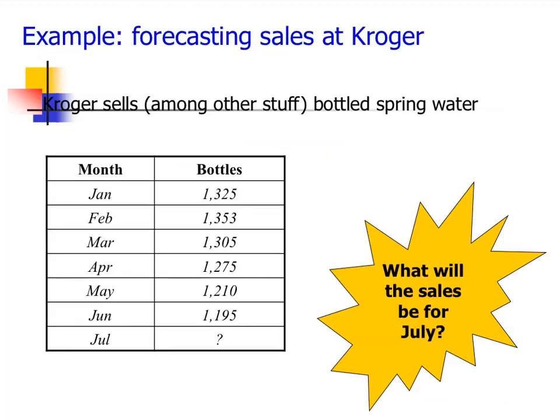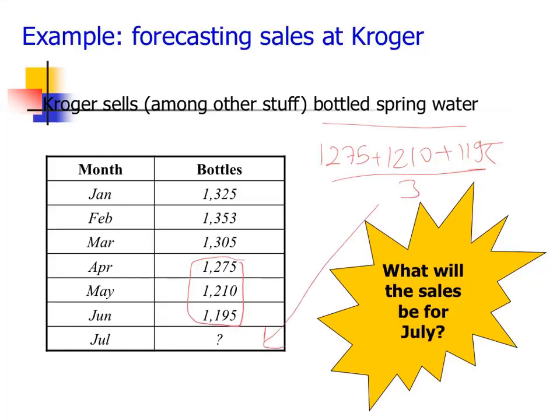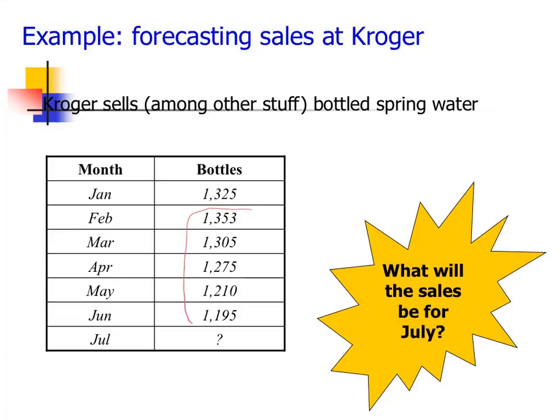So let's see one numerical example. Kroger sells bottled spring water and we have monthly sales data. Now if we want to use moving average 3, we are going to get the most recent 3 periods of data. We are going to sum all this data and then divide by 3. This is going to be the forecast for July. If I want to use moving average 5, I'm going to use 5 periods of data. I'm going to sum them up and divide by 5.